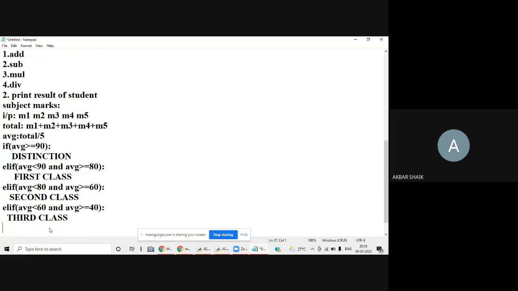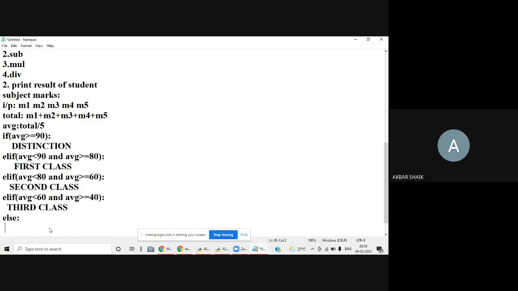The conditions may be varied. I am only writing the conditions as an example. These may not be the same conditions in all the institutions. It may vary. Else simply I'll write failed. This is one of the important programs, and one of the main applications where we can use elif.